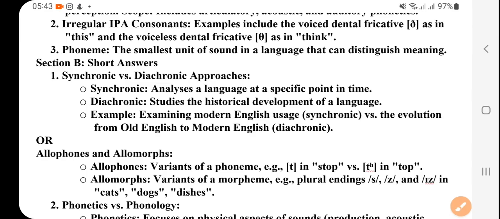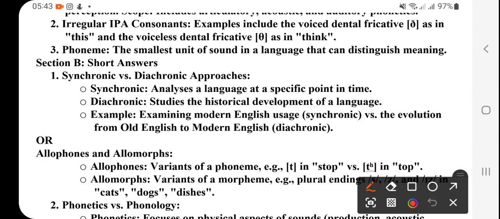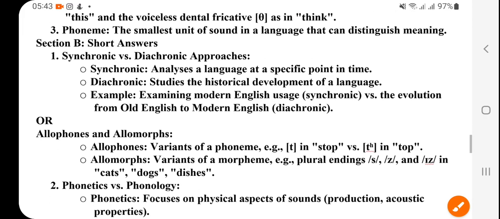So this one is voiced, right? Voiced dental fricative. Why? Because the tip of the tongue touches the upper teeth, then the sound is produced, and when the tip of the tongue touches the roof of the mouth, then the other sound is produced. An example is they and thick.